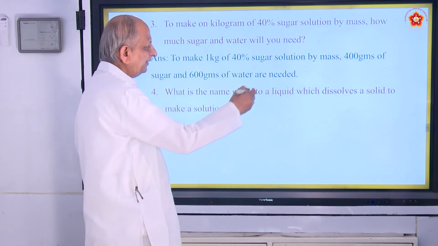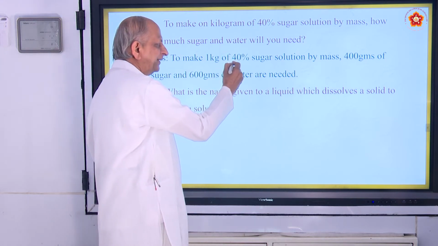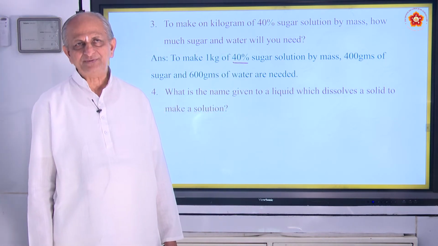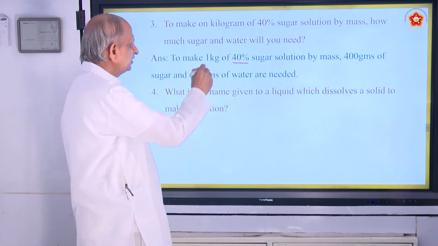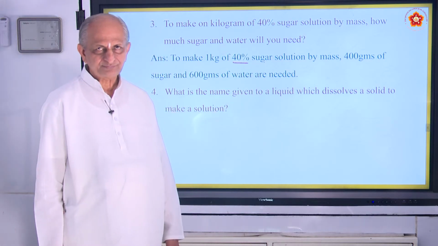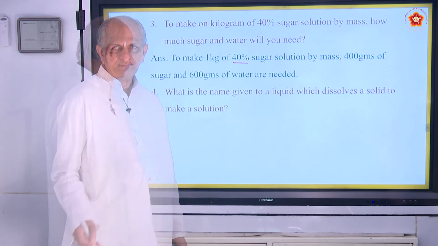In 1000 grams, 400 grams is sugar. That is what is called 40%. Suppose 500 grams of sugar is there, it is 50%, is it not? So here sugar is the solute, water is the solvent, and the solution is sugar plus water.